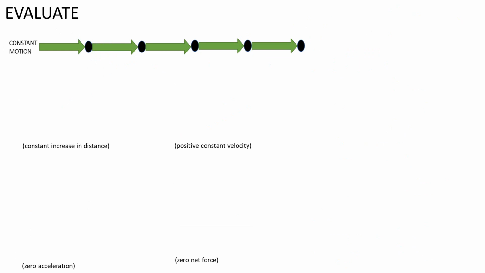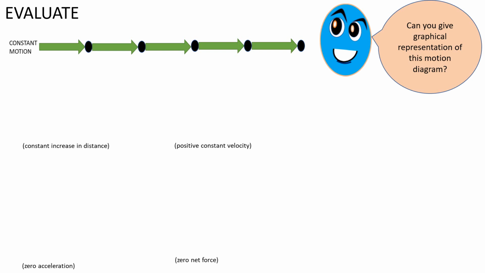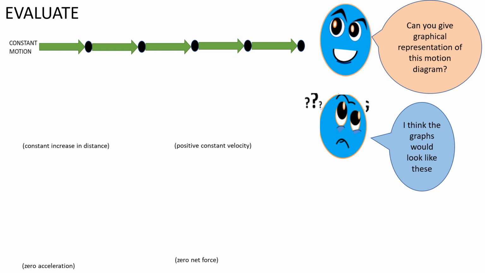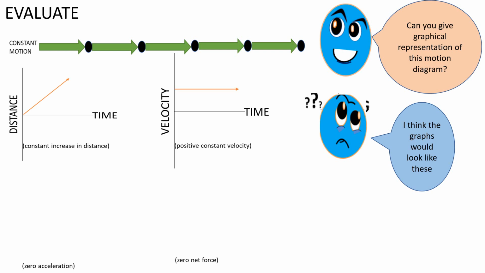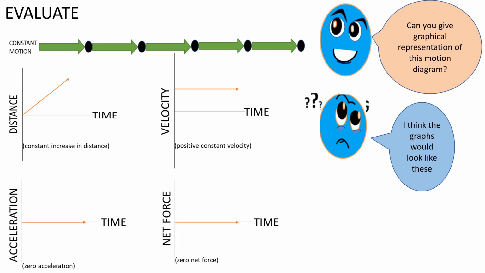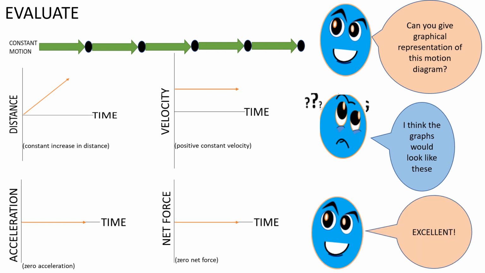Evaluate. How about this one? Constant motion. Can you give graphical representation of this motion diagram? I think the graphs would look like this. Distance-time, we have constant increase in distance. Velocity-time, you have positive, constant velocity. Acceleration-time, you have zero, of course, zero acceleration. The same with net force, zero net force. Excellent.